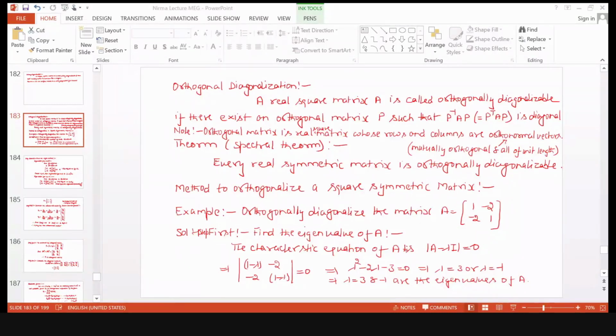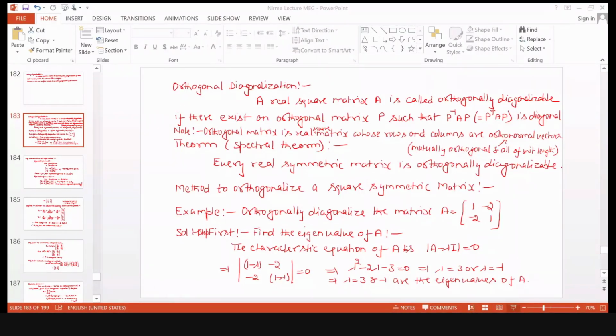Okay. Now, I will say कि first vector that is 1, minus 1, corresponding to lambda is equal to 3. So 1, minus 1, that is your b1 vector.